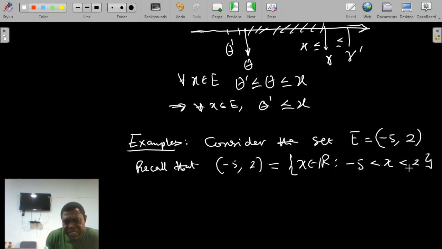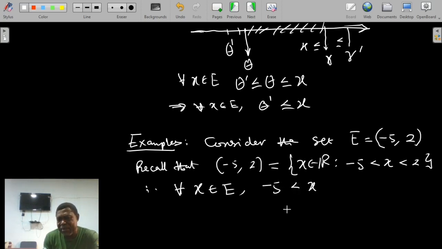By definition of this interval, it is therefore clear that for any x we pick in E, -5 is less than x and x is less than 2. What this means is that this interval is bounded below by -5 and bounded above by 2. Observe that here, -5 is not a member of the set, and 2 is also not a member of the set.